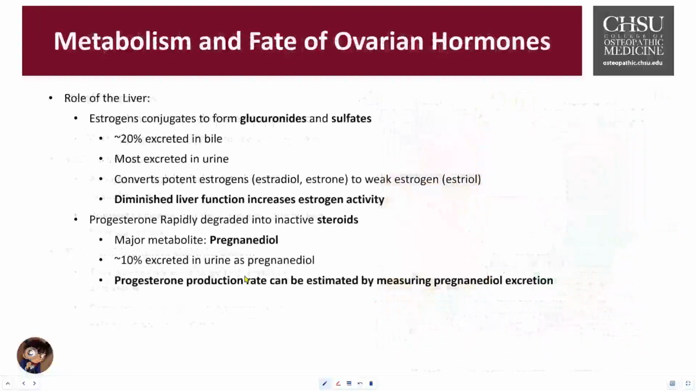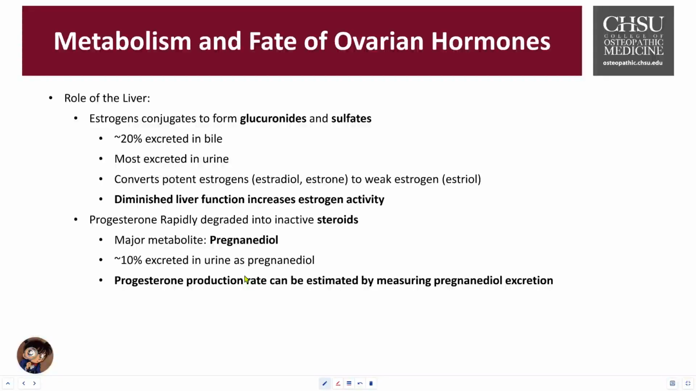The metabolism and the fate of the ovarian hormones. The estrogen conjugates and forms the glucuronides and the sulfates, and about 20% of this is then excreted in the bile juices. The majority of this is then urinated out. Some of them get converted, so the more potent estrogen, estradiol, gets converted into estriol, and then weakened liver function can actually increase estrogen activity because you're not able to convert it to the weaker form.